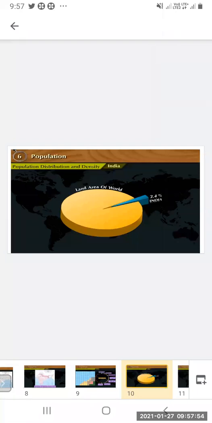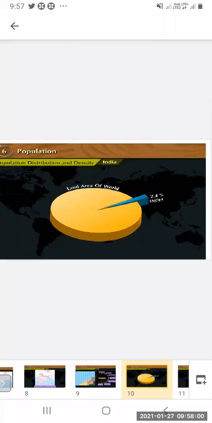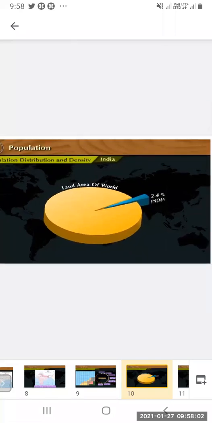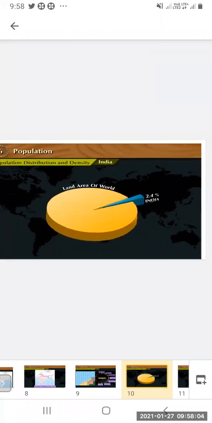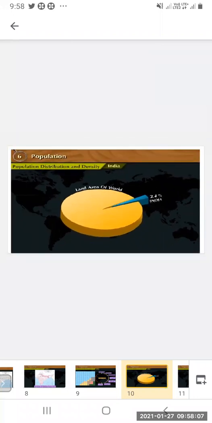So next, the land area of the world. In the diagram you can see India has only 2.4% of the land available. India is occupied